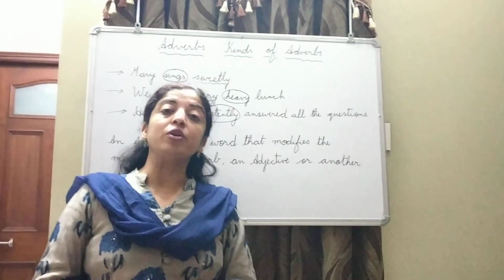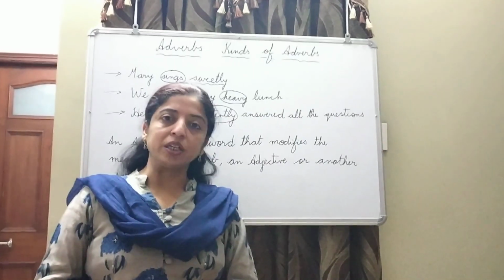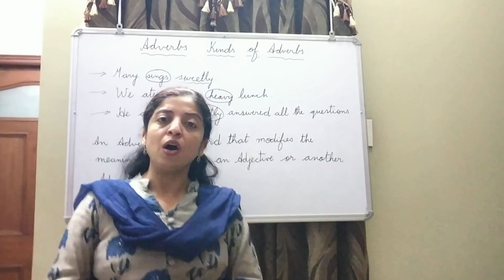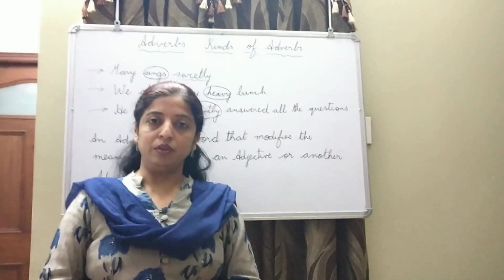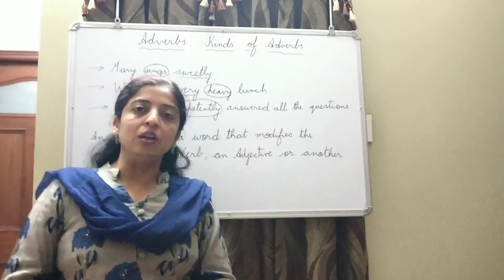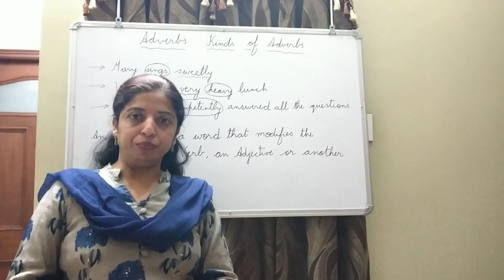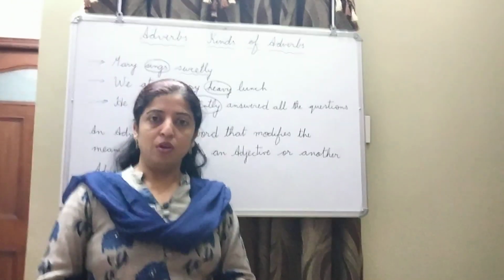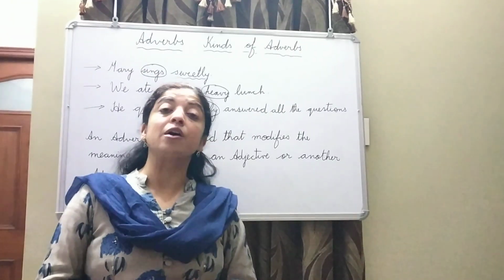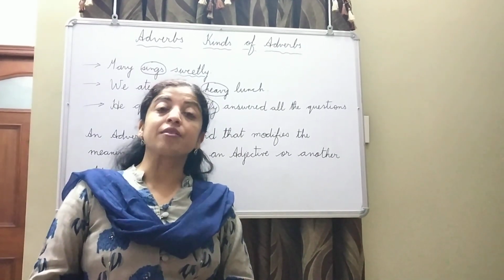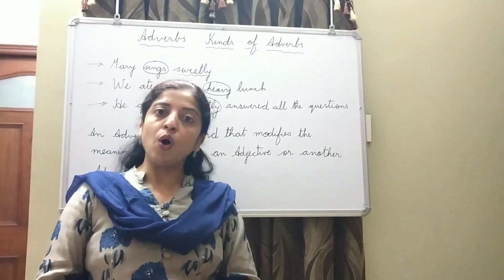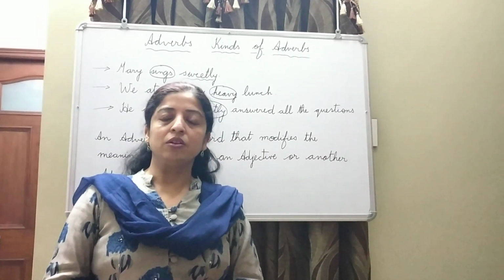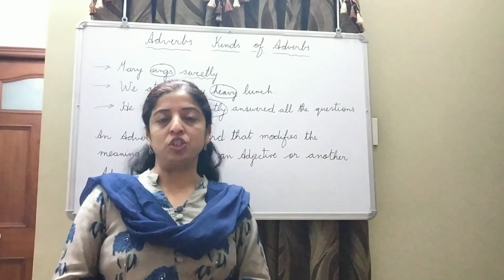Then third you have learnt about adjective. What is an adjective? An adjective is a word that adds to the meaning of a noun, modifies a noun. Like beautiful girl. Beautiful is what? Adjective. Now then fourth you have learnt about verb. What is a verb? A verb is a word that describes an action or denotes state of being or state of mind or shows position.